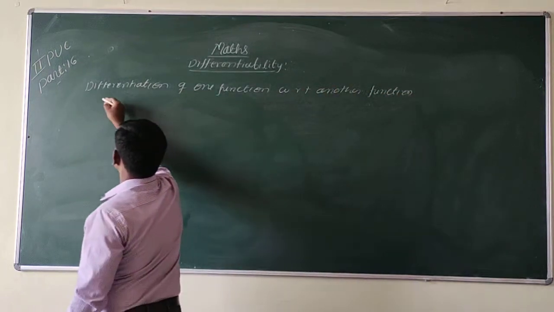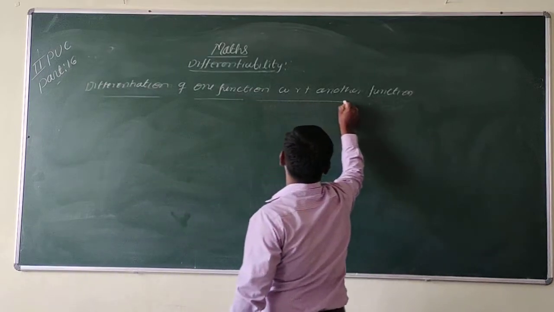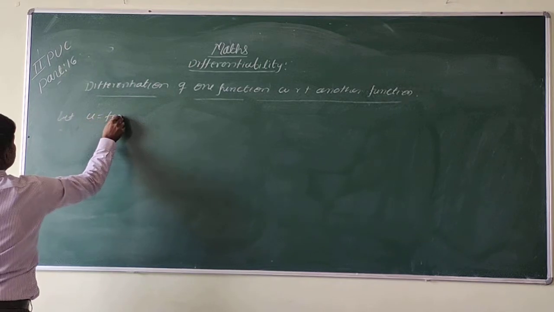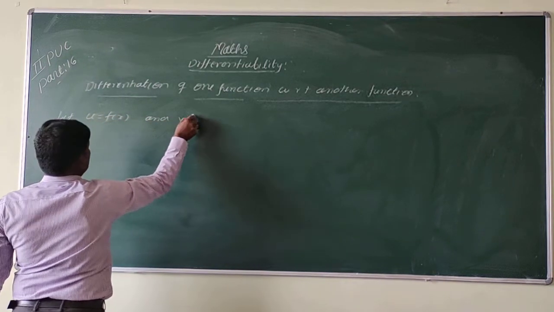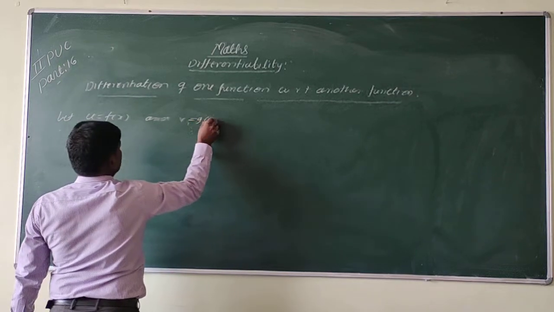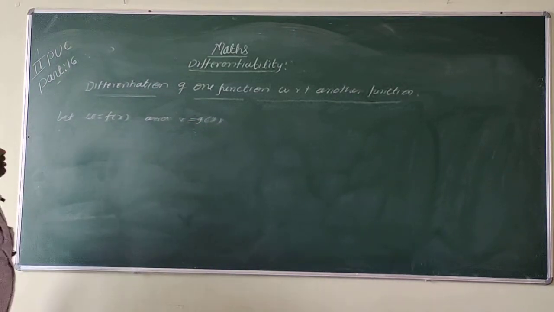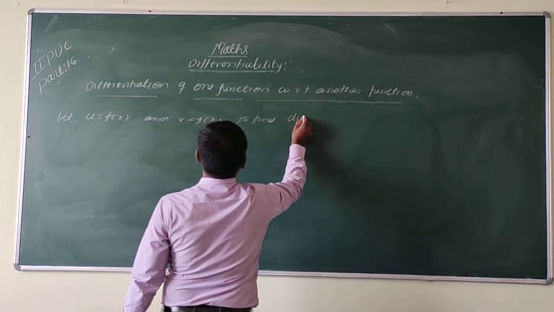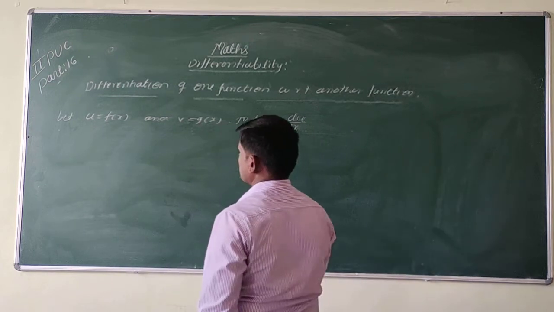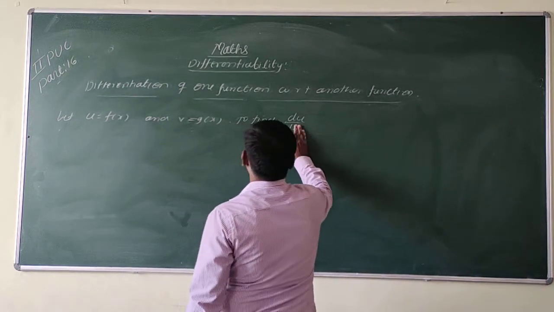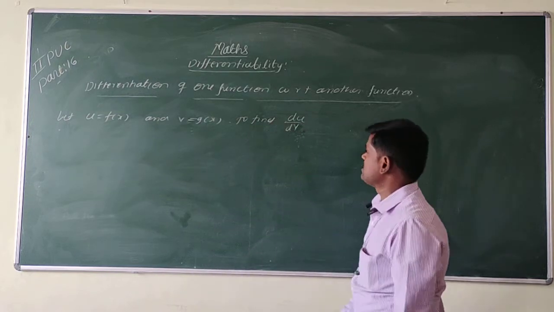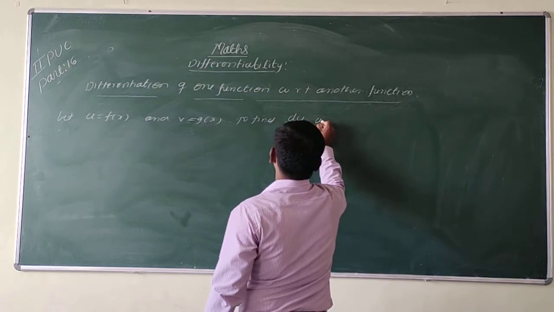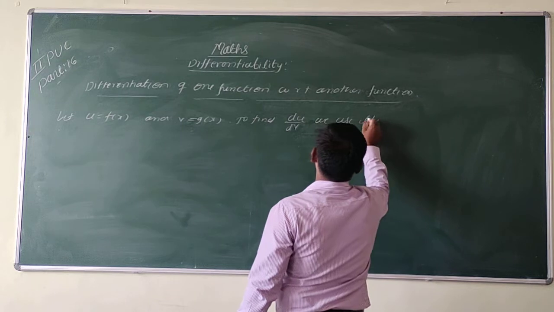Let u is equal to f of x and v is equal to g of x be two functions. To find du by dv, that means differentiation of u with respect to v, we use the formula.